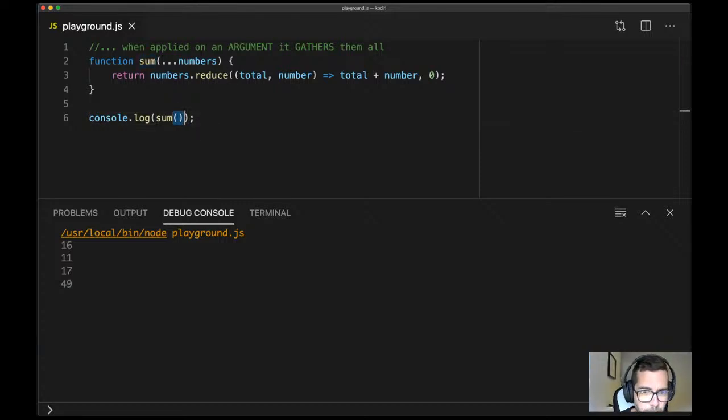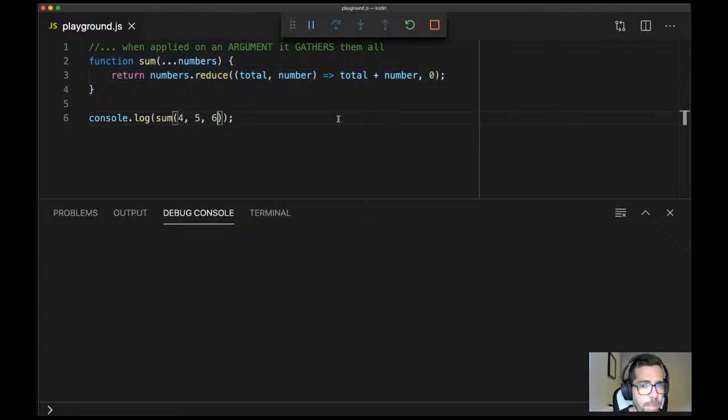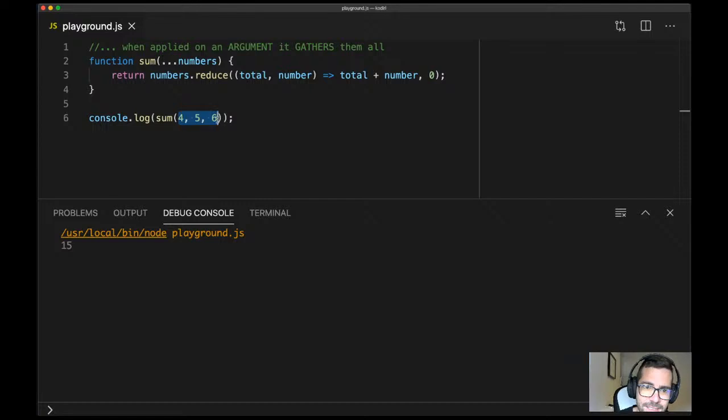So can anyone tell me what type of data I should pass here? That's correct. Based on that signature, I should pass a comma separated list of numbers. If I pass anything else, that's not gonna work. I'm not using the method in the right way. That's why we need to use it following the instructions of whoever created the method.